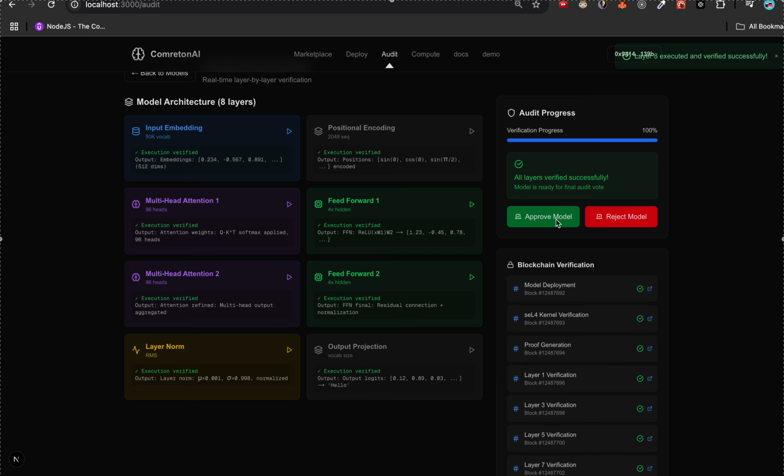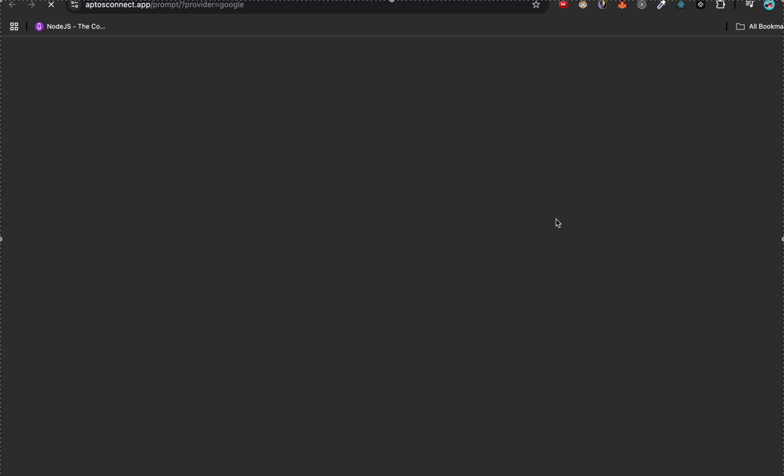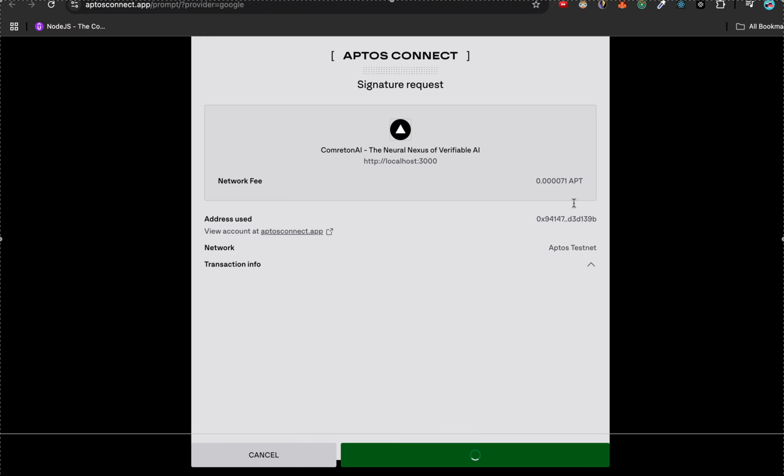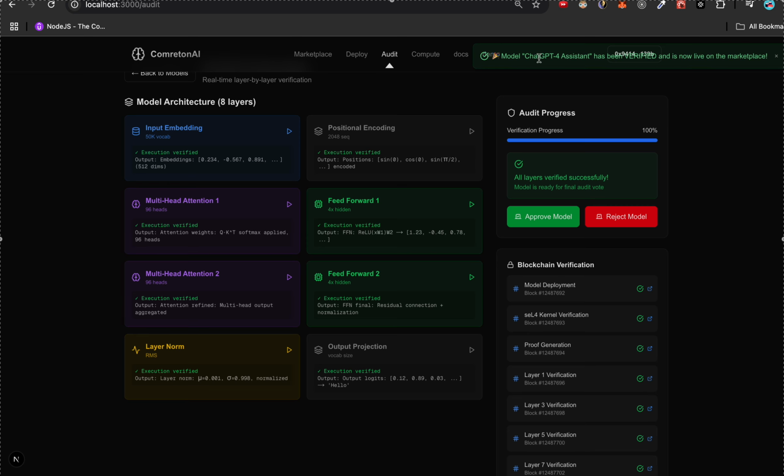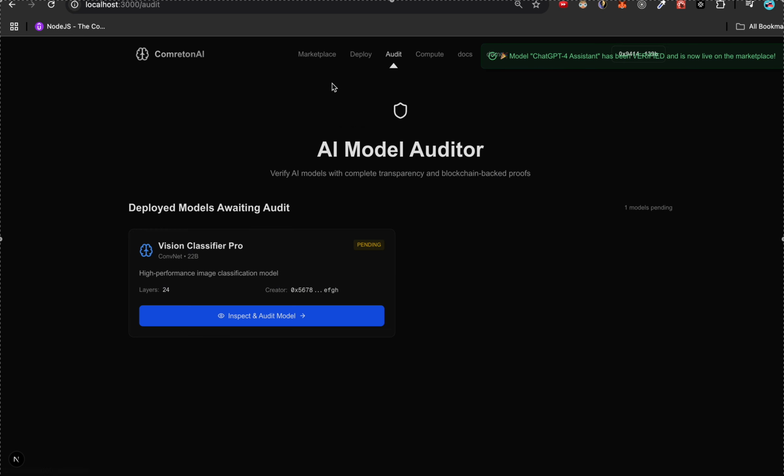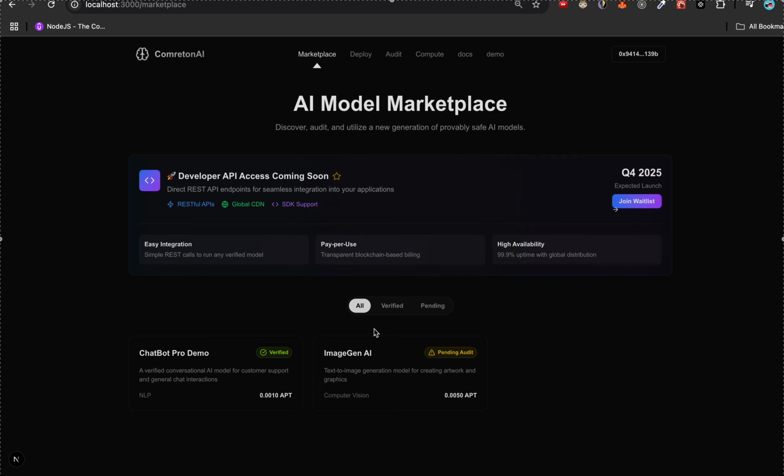Now, if I approve this model, it would go to the marketplace. So let me approve it. And now I approve the model. Okay, so failed to sign a transaction. Yep. So the model was uploaded, and now you'll see I only have one here. If I go to the marketplace, I'll see it in the verified section, and this one is not verified.